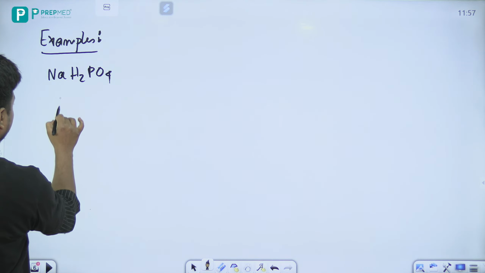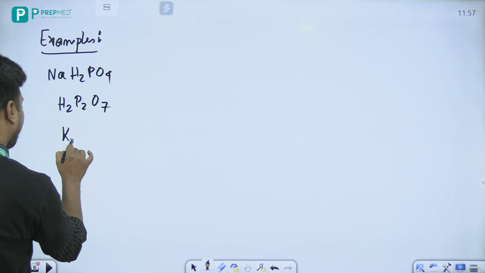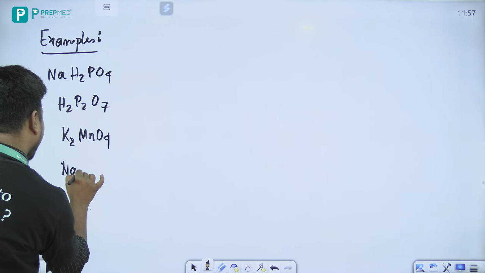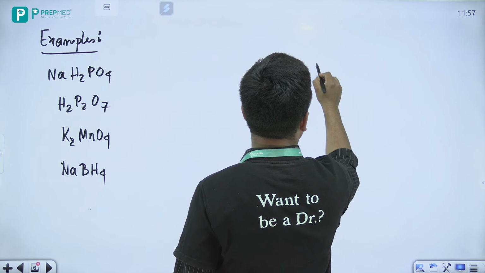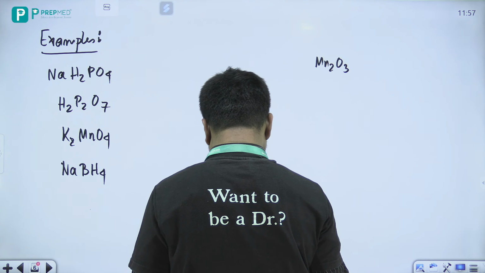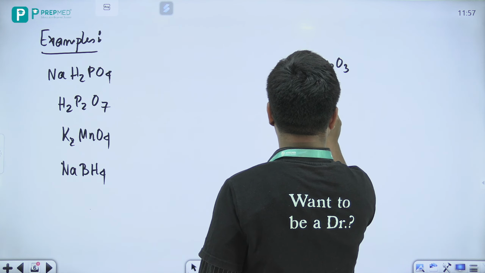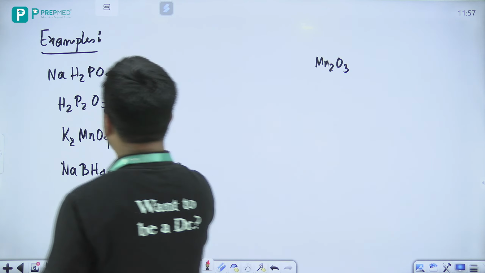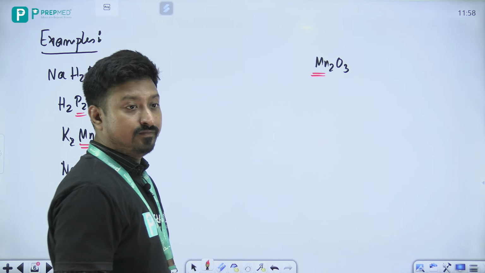अच्छा, then H4P2O7. अच्छा, K2MnO4, NaBH4. अच्छा, then Mn2O3. चलो, now here beta determine the oxidation state of phosphorus, manganese, boron and another manganese.